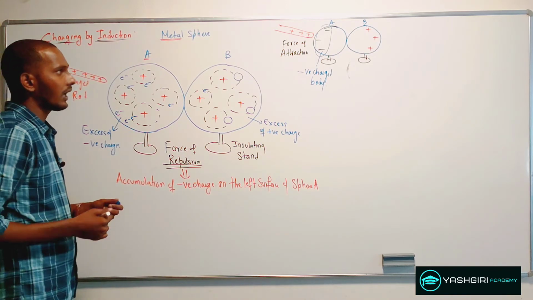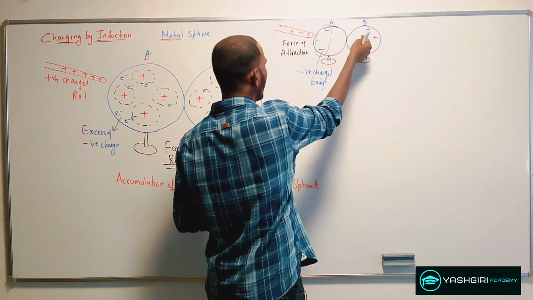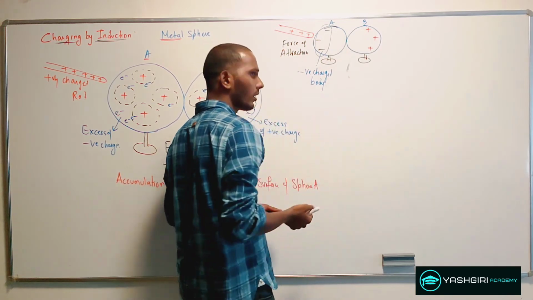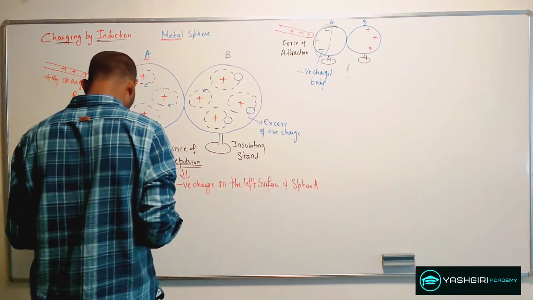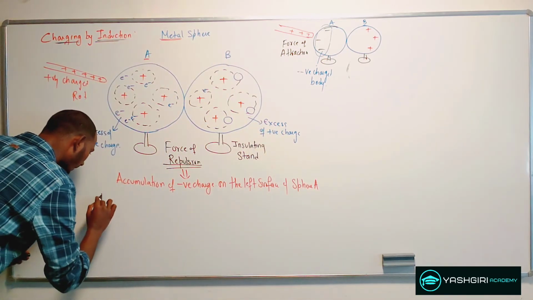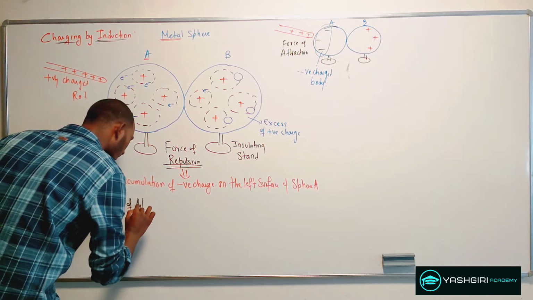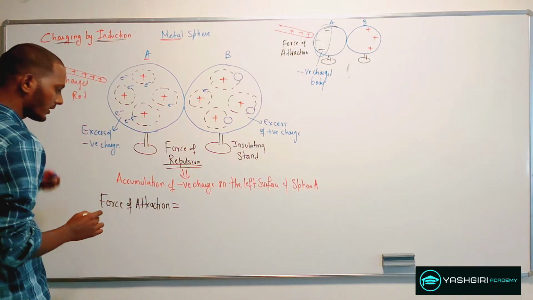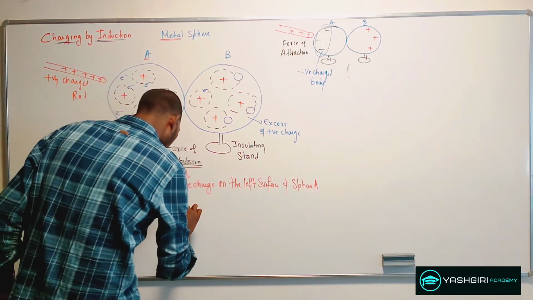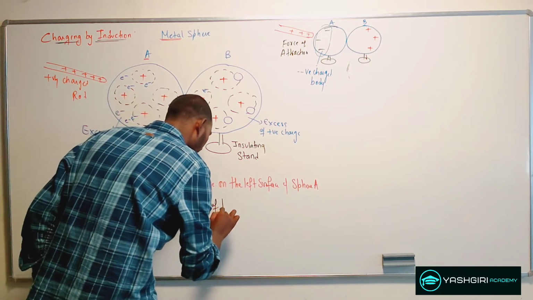And after some time, this region stops the incoming of the electrons, and that is possible only when you see a force of attraction. There are two forces: the force of attraction that is coming from this positively charged rod, and the force of repulsion.